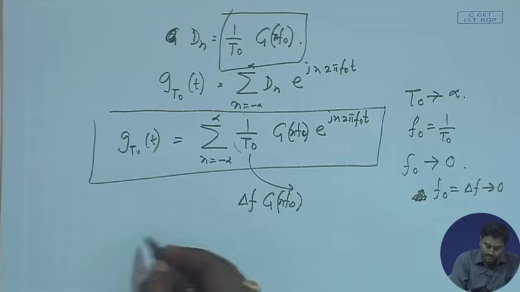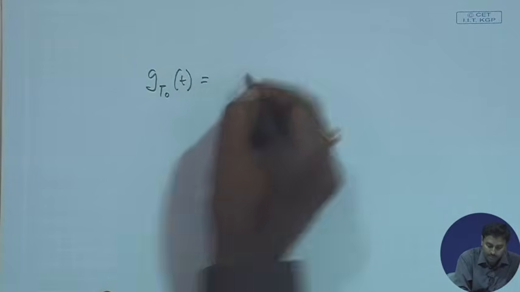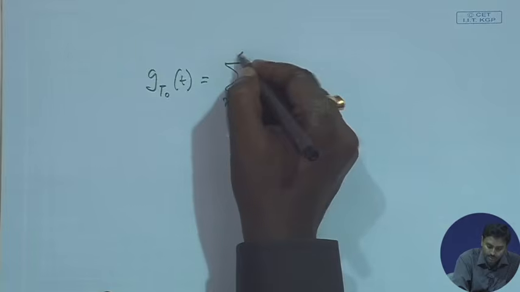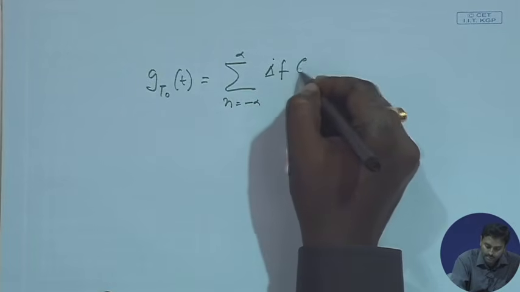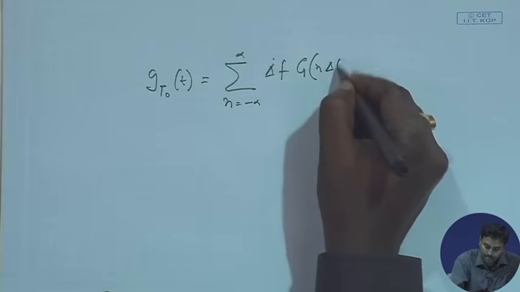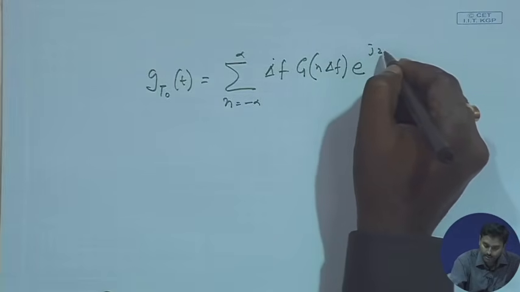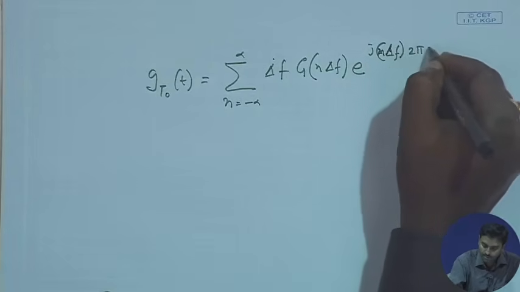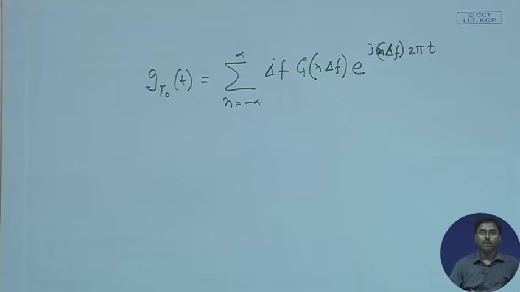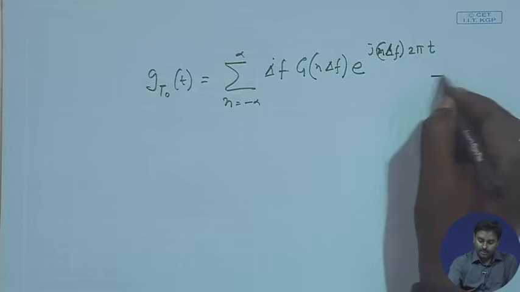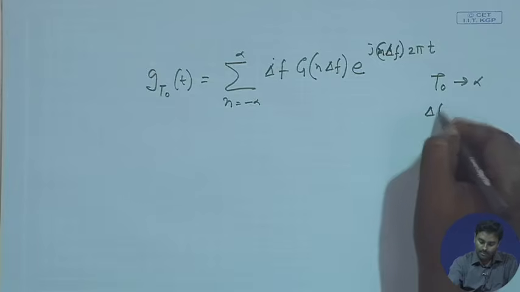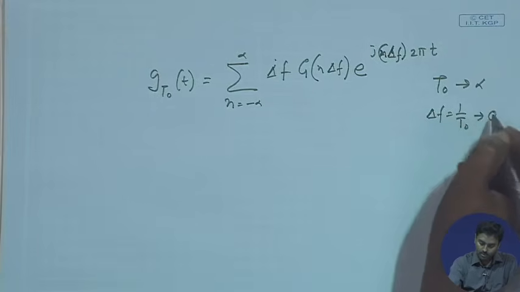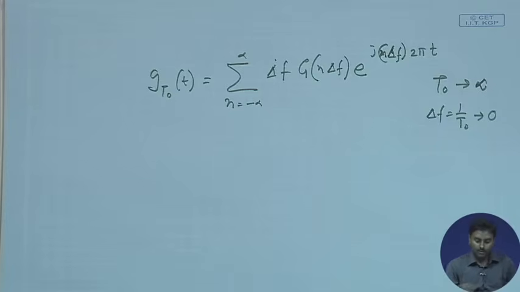So, the newly constructed g_t0(t) becomes summation n equals minus infinity to plus infinity, 1 by T0 becomes del f, G(n f0) becomes G(n del f), e to the power j n f0 becomes n del f, 2 pi t, right. So, this is the new construction that we have got for g_t0(t), and we know here T0 tends to infinity and del f, which is 1 by T0, goes to 0. Okay. So, this is something we already know.